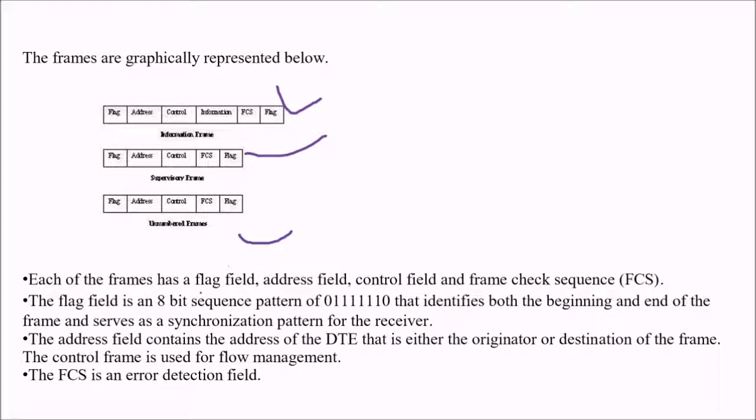Each of the frames has a flag field, as you can see, an address field, a control field, and the frame check sequence, that is FCS. The flag field is an 8-bit sequence that identifies both the beginning and end of the frame, and this serves as a synchronization pattern for the receiver. The address field contains the address of the DTE, that is either the originator or destination of the frame, and the control field is used for flow management. The FCS is an error detection field.